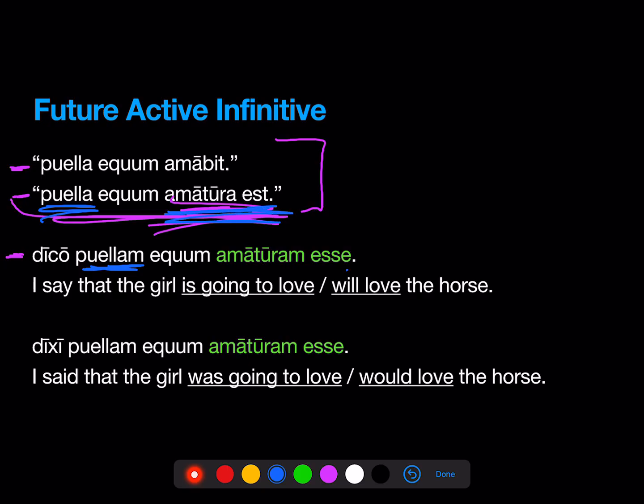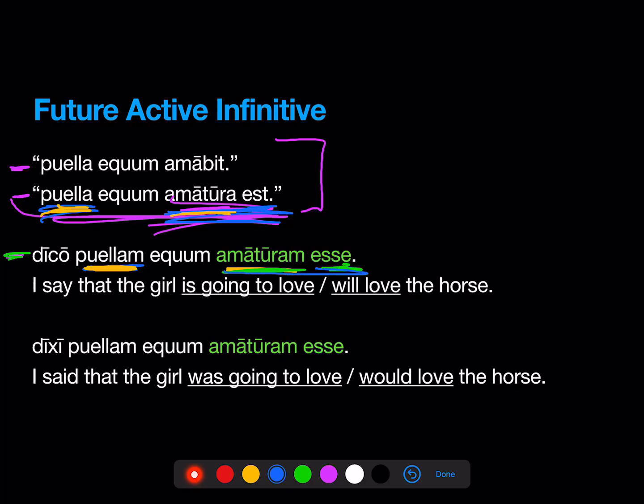So est becomes esse. And amatura, which used to modify puella, now has to modify puellam. So it's going to be amaturam. So, dico puellam equum amaturam esse. I say that the girl is going to love or will love or is about to love the horse.